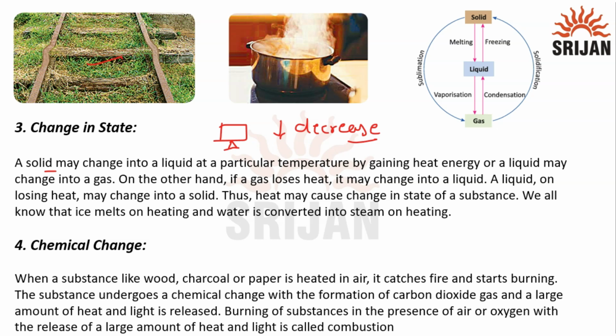So basically, when you melt the solid, it will change to liquid, and if you vaporize it, it will change to gas. If you condense the gas, it will change to liquid, and after freezing it, it will change to solid. If you want to change solid to gas, the direct process is called sublimation, and if you want to change gas to solid, it's called solidification.